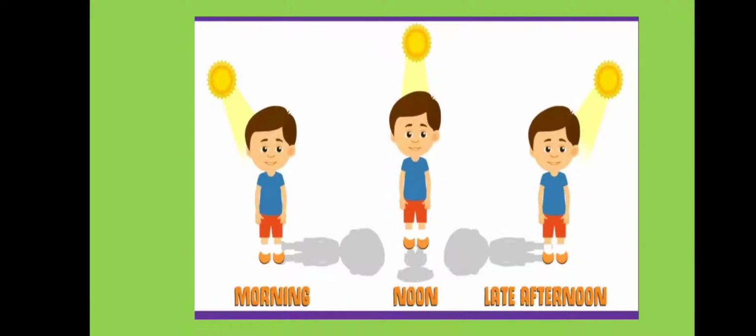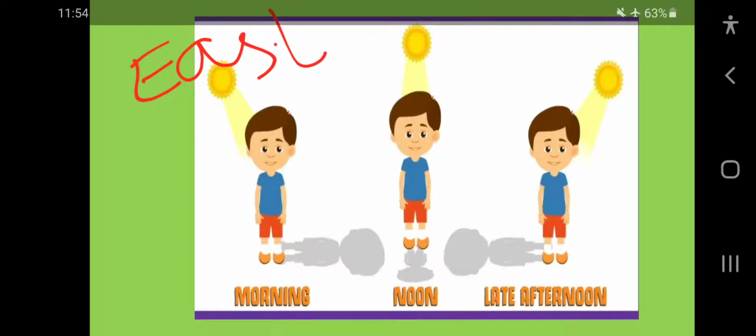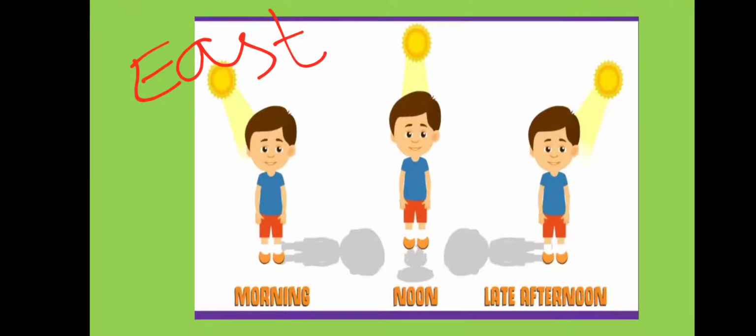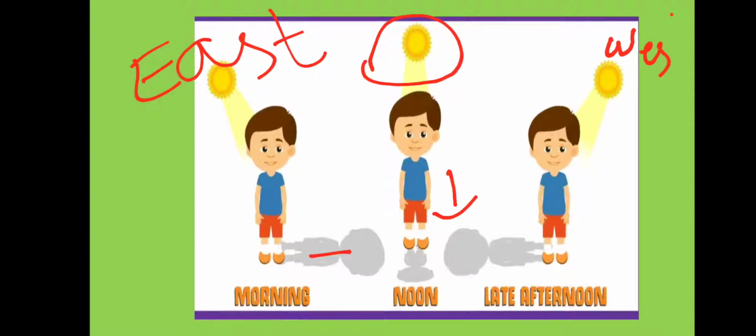Here also the same thing. Check here. Morning time, sun is rising in the east and the shadow is falling to the west. Noon time, the sun is directly overhead. Shadow is shorter. Evening time, west. Sun sets in the west. So the shadow falls towards the east and is longer.